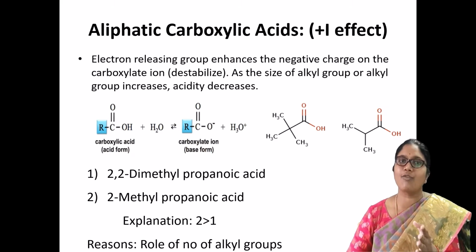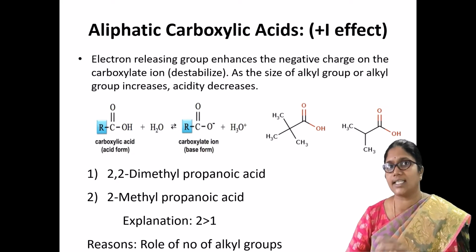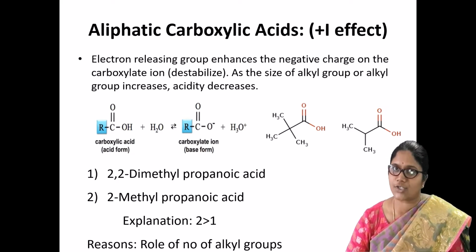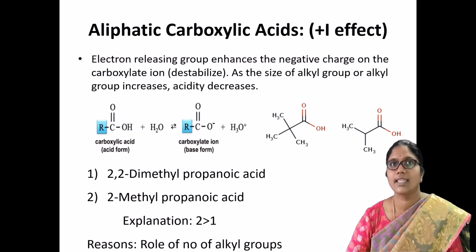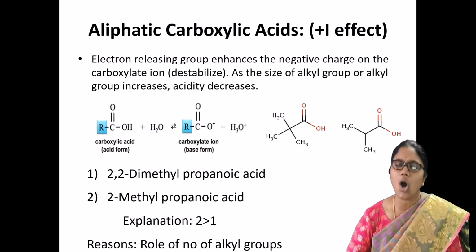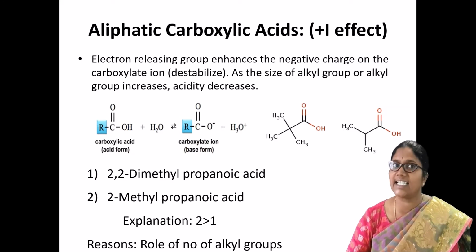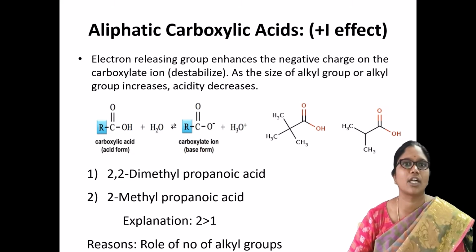So you know what happened, then what is the relationship between stability and acidity from the previous slide? More stable, more acidity. So here you may observe the destabilized structure because of the difficulty in deprotonation, thereby you can observe more negative charge over the structure. So all these things relate to the decreased acidity of 2,2-dimethyl propanoic acid when compared with 2-methyl propanoic acid.